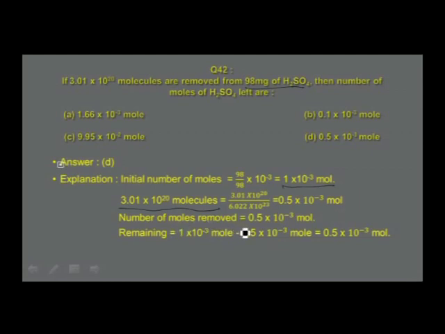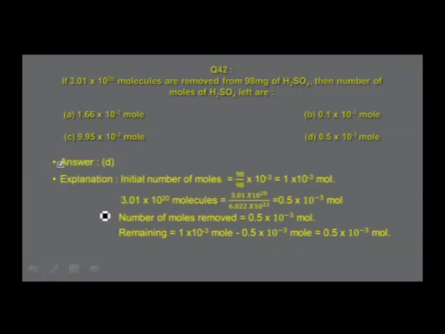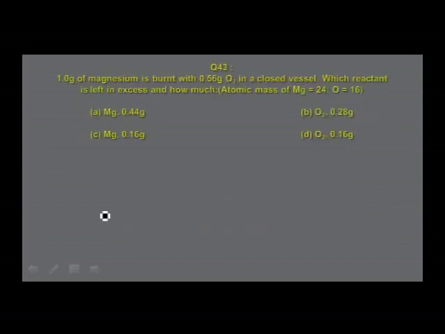Therefore, number of moles removed is found to be 0.5 into 10 power minus 3. The remaining number of moles is 1 into 10 power minus 3 minus 0.5 into 10 power minus 3 mole. That is equal to 0.5 into 10 power minus 3 mole. And the answer is found to be in option D. So that is the very correct answer. Let us move on to the next slide, and hopefully that will be the last slide we can discuss.